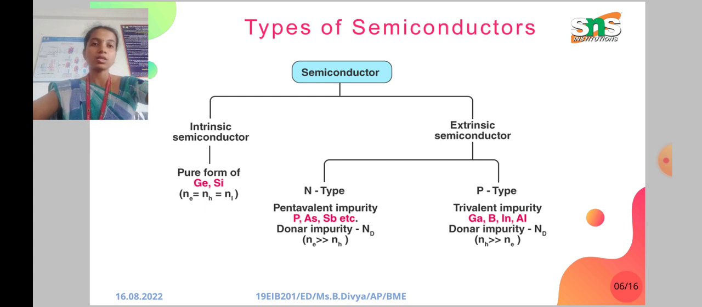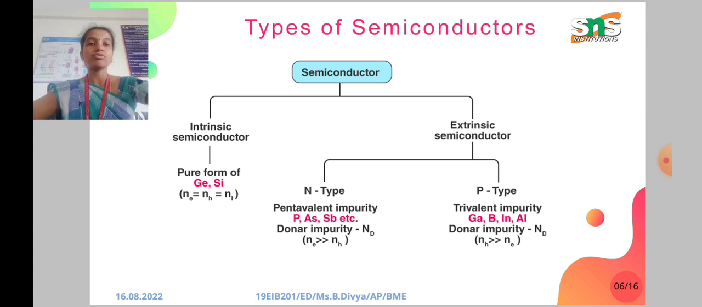Types of semiconductors. We have two main classifications of semiconductors, that is intrinsic semiconductor and extrinsic semiconductor. Intrinsic semiconductor is the pure form of silicon and germanium. Extrinsic semiconductor is the impure form. We have another classification in extrinsic semiconductors: N type and P type.